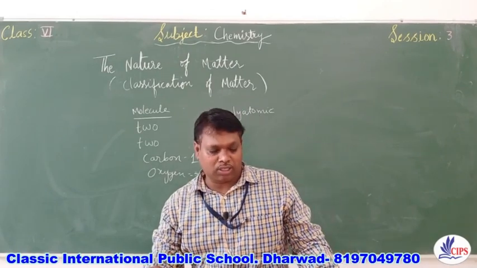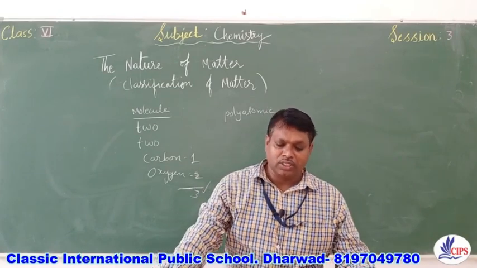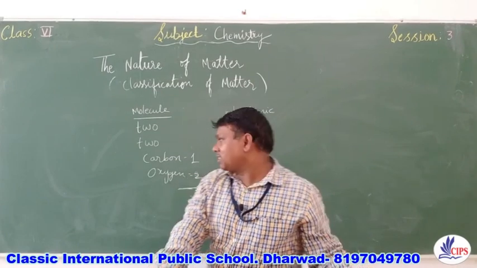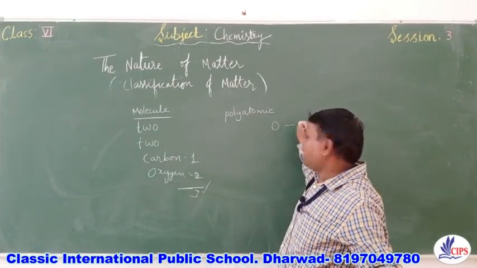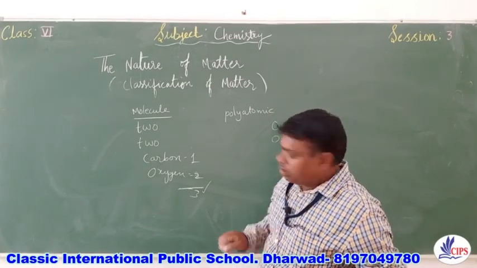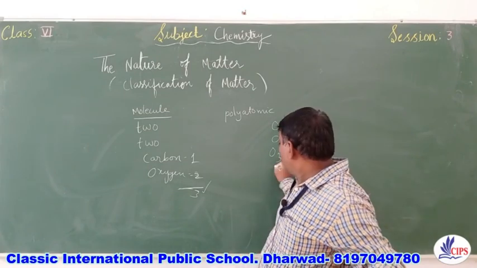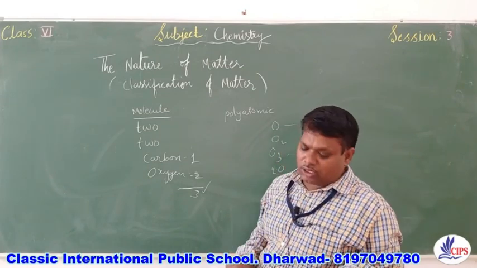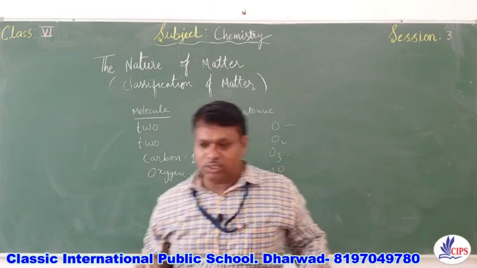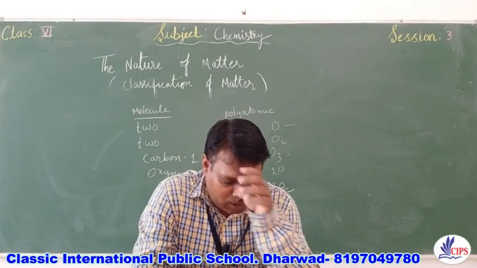Now, the second question: write the information conveyed by the following symbols. For answering this question, if it is written O, it is one atom of oxygen; O2, one molecule of oxygen; O3, one molecule of ozone; 2O, two atoms of oxygen; 3O2, three molecules of oxygen. You can write this down. Then let us solve the third question.